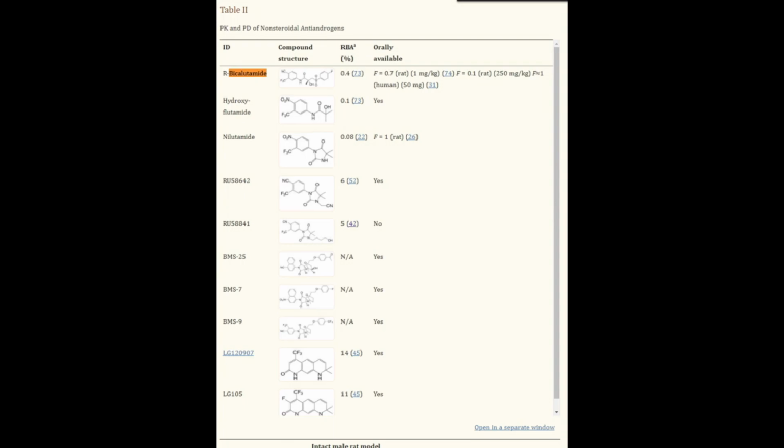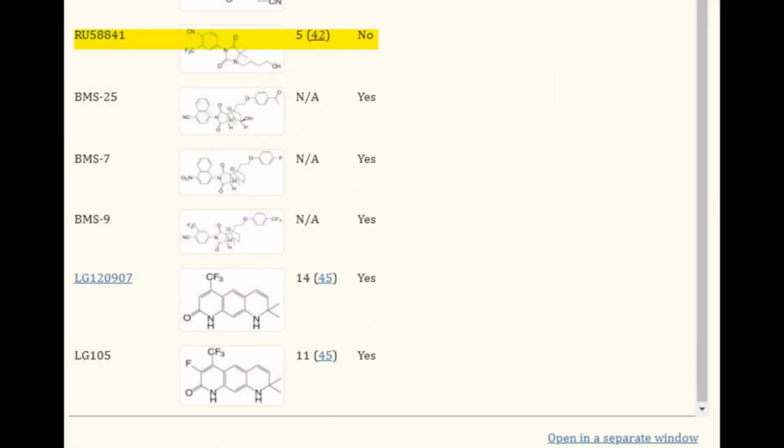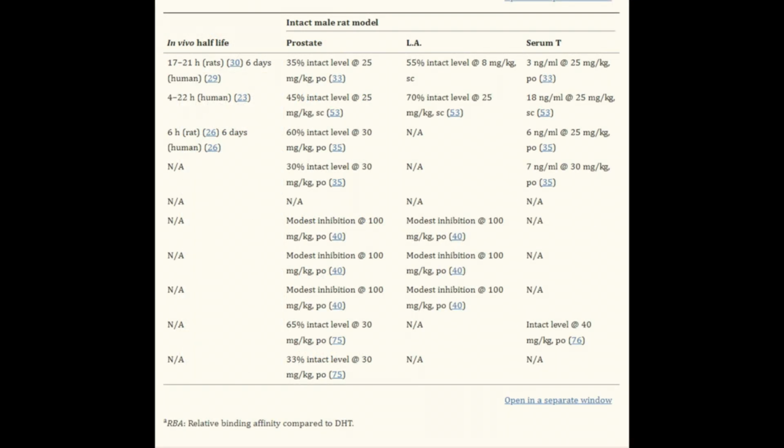So when looking at Table 2 of the paper, we get a sense of the topical anti-androgens and their affinity to the androgen receptor. The table has a breakdown between anti-androgens that are usually taken orally and some that are listed for either oral or topical use. Now, one popular experimental topical anti-androgen that many people on the internet use on their research subject is RU-58841. And we can see from the chart here that RU-58841 only has a 5% affinity of DHT to the androgen receptor. But that doesn't show the full picture.